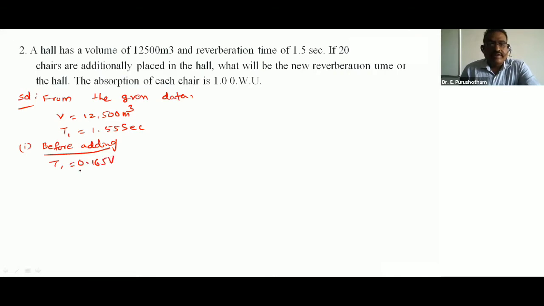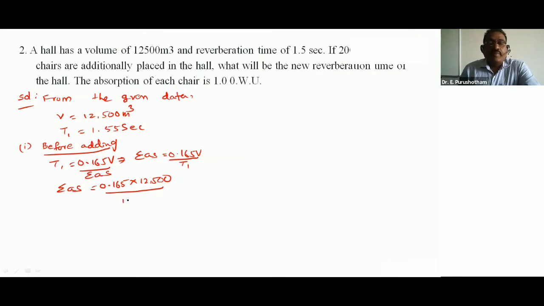Before adding, principle: 0.165 volume by sigma AS. From this relation, sigma AS is equal to 0.165 volume, 12,500, by T1. So sigma AS is equal to 0.165 V by T1.